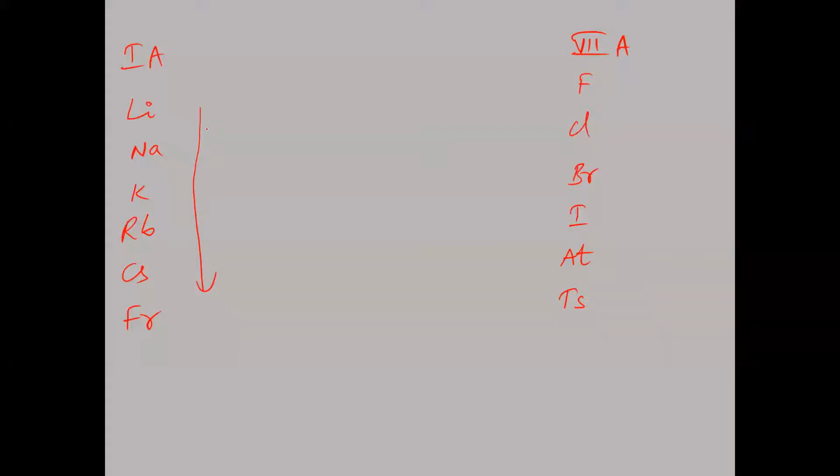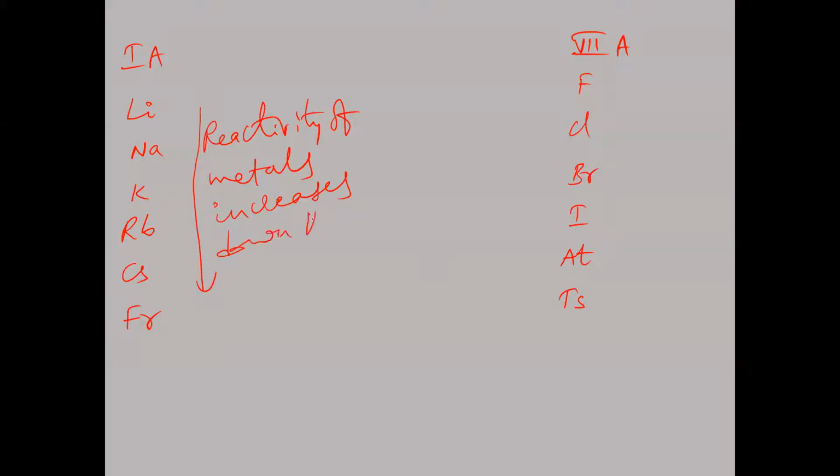So if you take a group of metals from top to bottom, what happens to the reactivity of metals? It increases down the group, meaning from top to bottom in a group. Now tell me, what makes this increase in reactivity? Why does the reactivity of metals increase down the group?